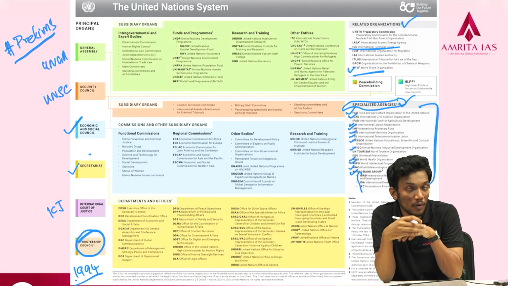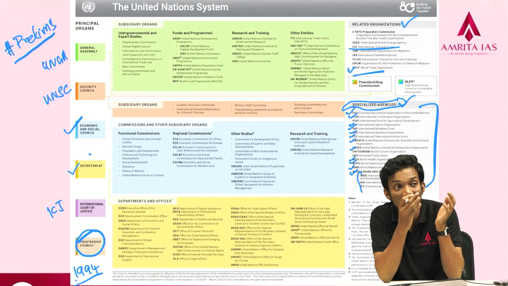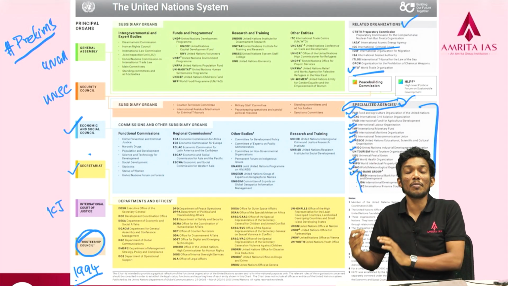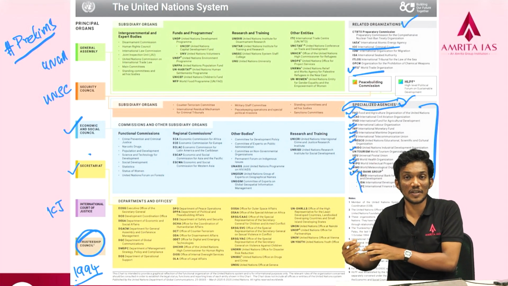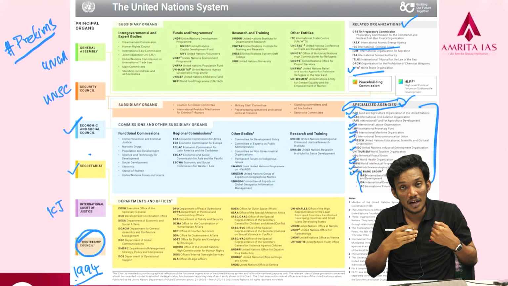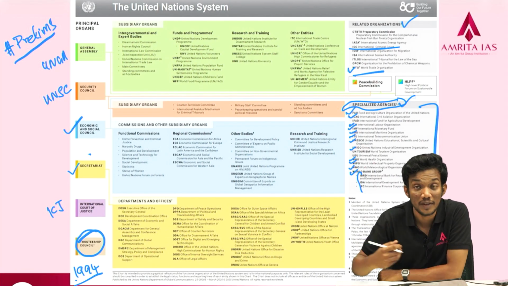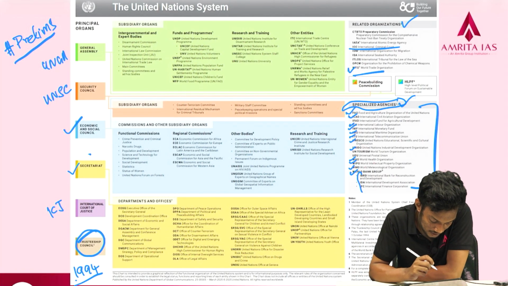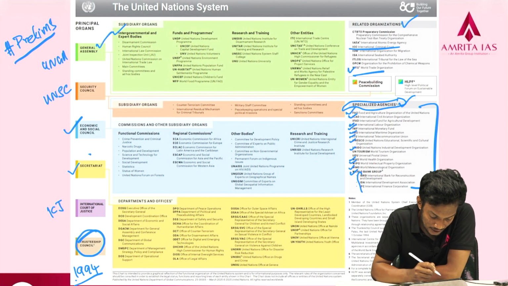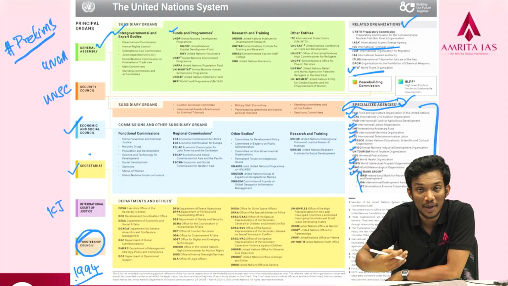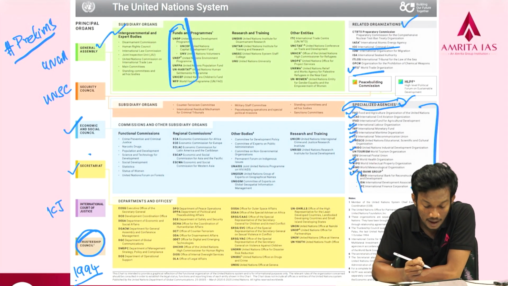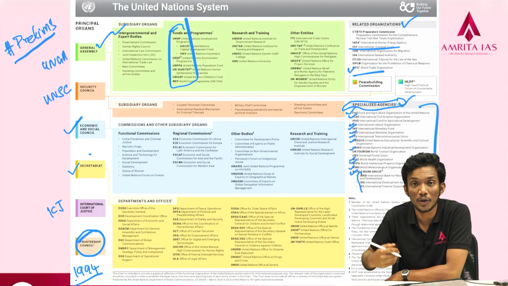So the principal organs of the UN are the important organs, and they have some kind of agreement with the other organizations, and the UN, especially the Secretariat, works very closely with these specialized organs. You can see the General Assembly has subsidiary organs, the intergovernmental and expert bodies, funds and programs like the UNDP, UNEP, UN Habitat. All these important development-related funds are actually working under the UNGA.